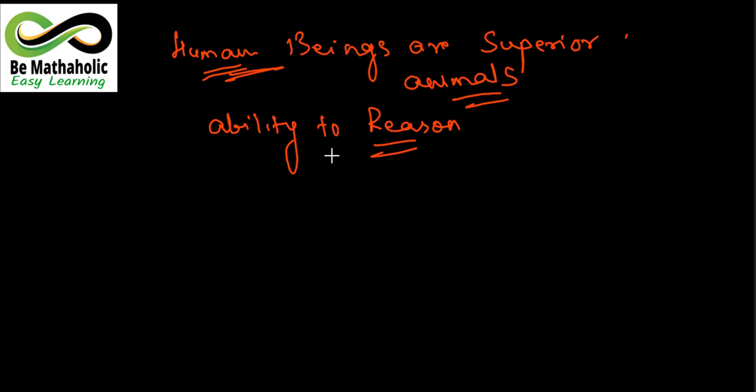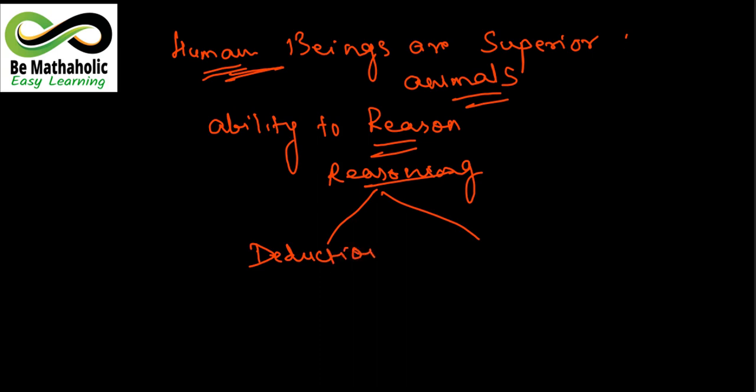Okay, now this thinking capacity or this ability to reason is actually what we call a method of reasoning. Now this reasoning is further divided into two parts. The first one is known as deduction and the other one is known as induction. These are the two types of reasoning methods. You must have faced certain competitive exams in which you found certain patterns of questions related to deduction and induction methods, but as such you might not know what they are. So let's understand what these two things are. First, I am going to explain deduction.